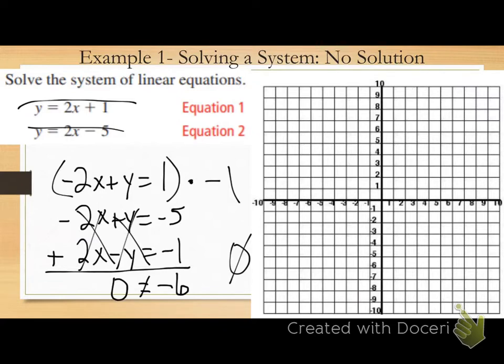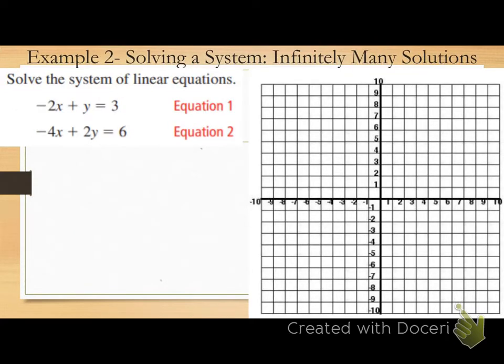They're not touching. When you graph it, they're parallel, no solution. Substitute, variable cancels out, false statement, no solution. Elimination, both variables cancel out, false statement, no solution. Okay? Can I move on?